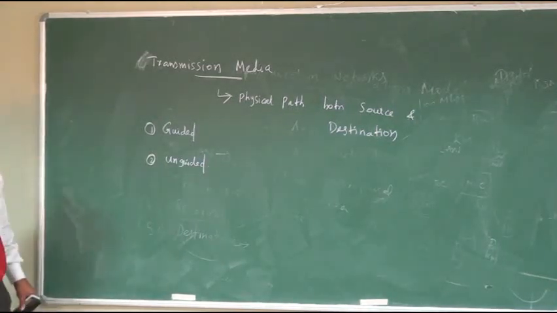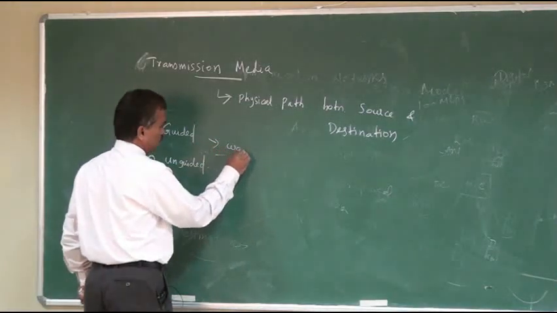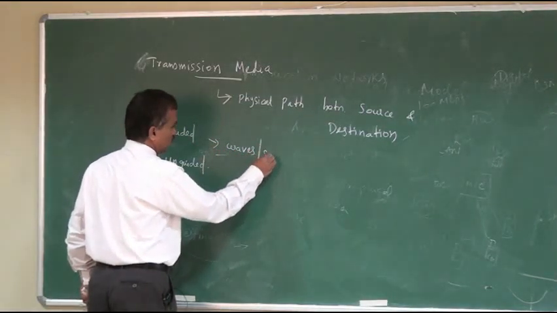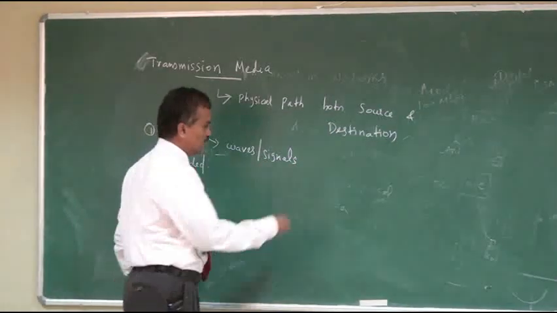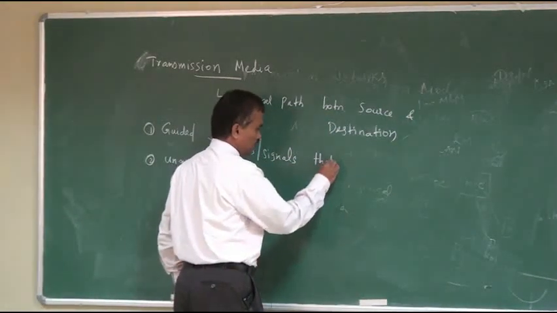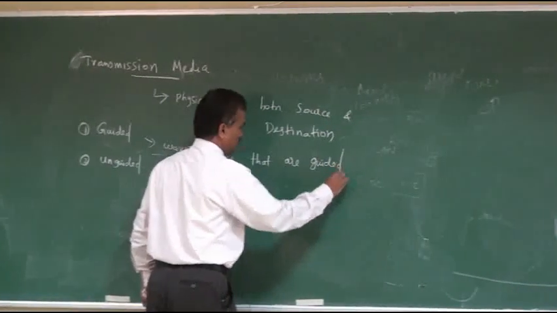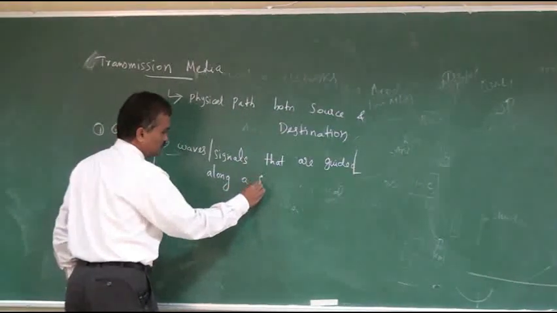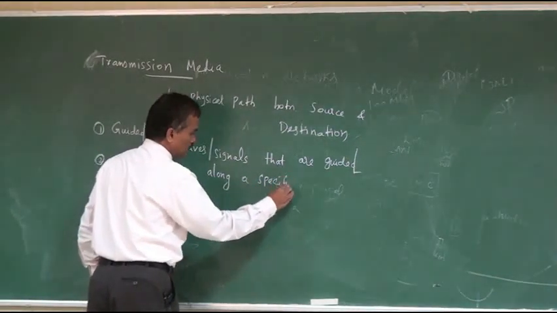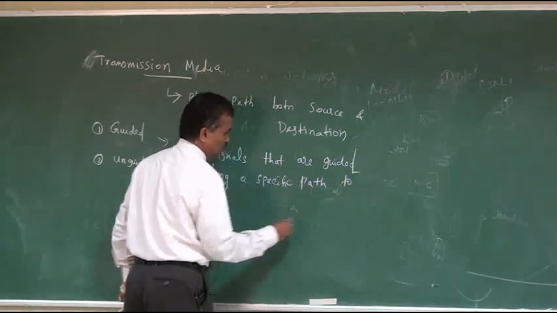Guided transmission media means that the waves or signals are guided along a specific path to reach the destination.